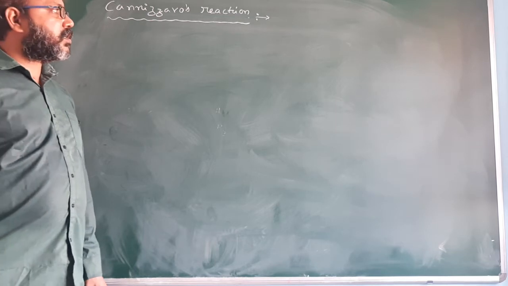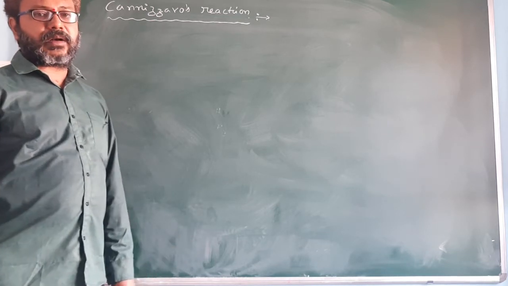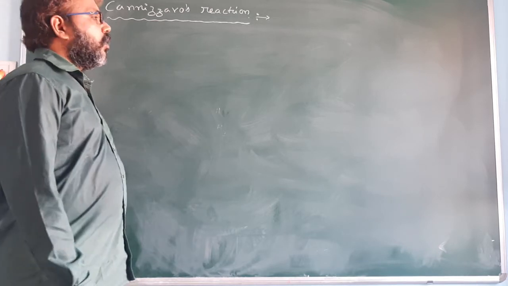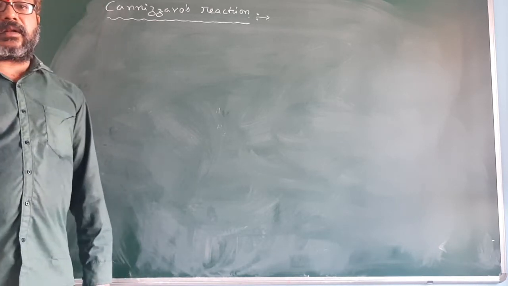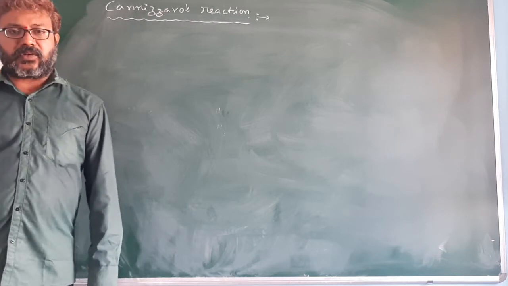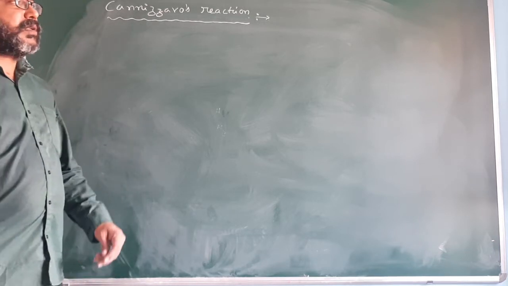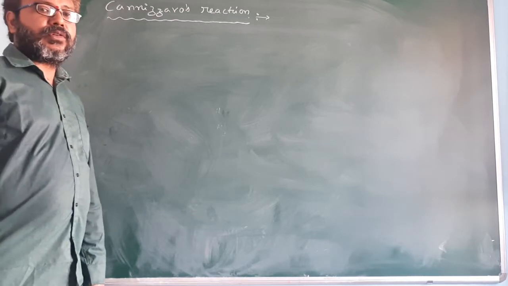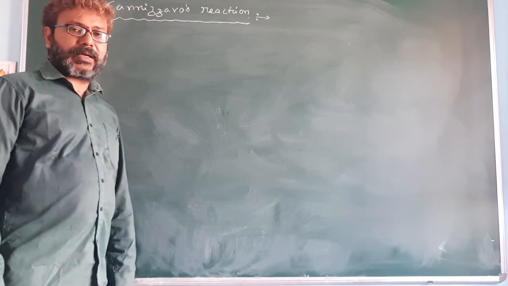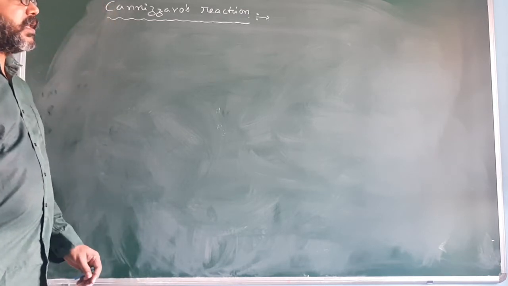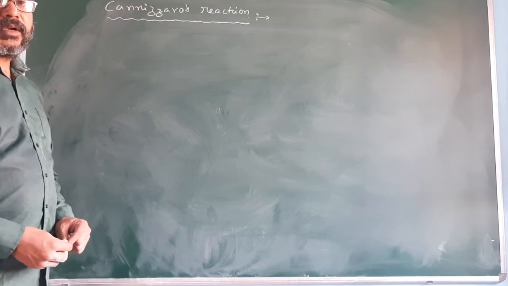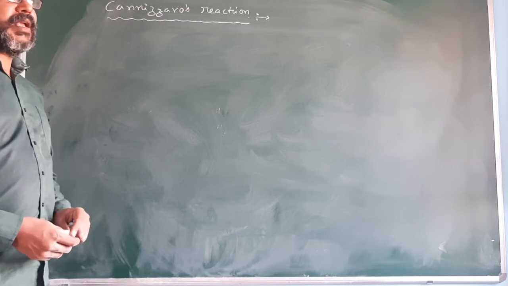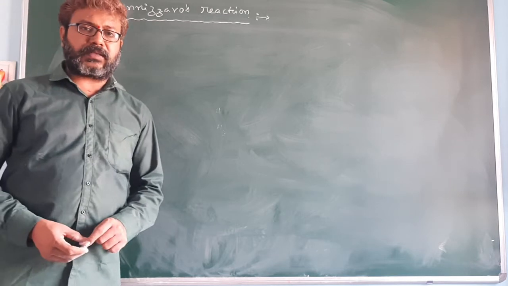In aldol condensation, alpha hydrogen having carbonyl compounds are involved. In Cannizzaro reaction, no alpha hydrogen having carbonyl compounds are involved. The next difference: aldol condensation takes place in presence of dilute basic medium or dilute alkali, but Cannizzaro reaction takes place in presence of strong basic medium. Why does Cannizzaro reaction take place in presence of strong base?